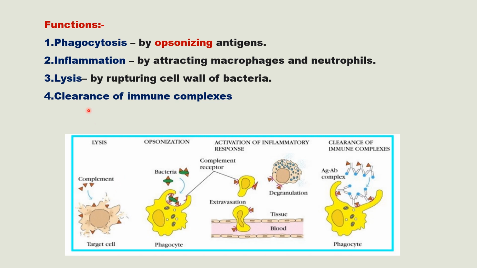The fourth function is clearance of immune complexes. Immune complex means antigen-antibody complex, and complement proteins help to remove this immune complex from our body with the help of phagocytic cells. So the four main functions of complement proteins are phagocytosis, inflammation, lysis, and clearance of immune complexes.